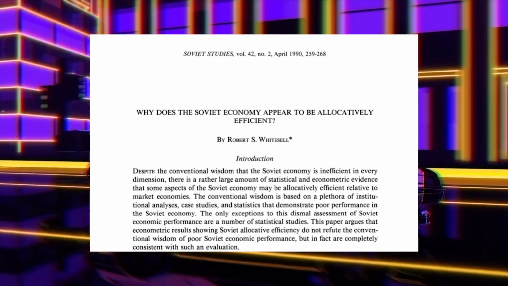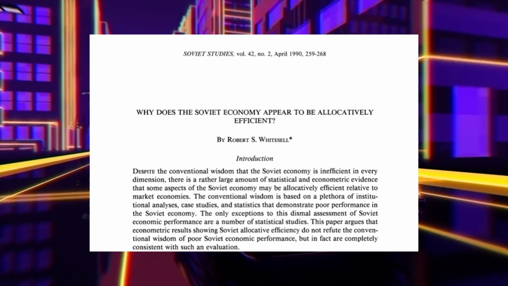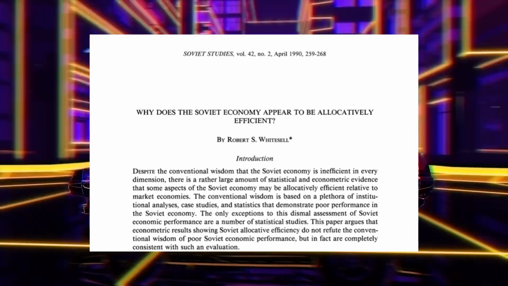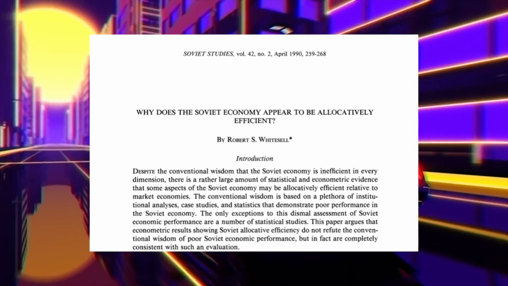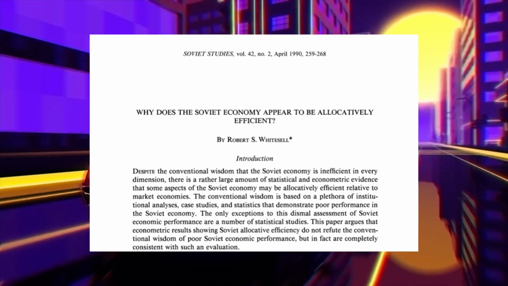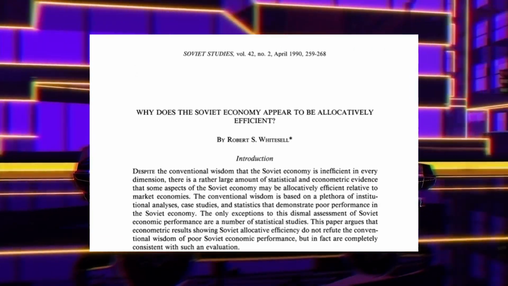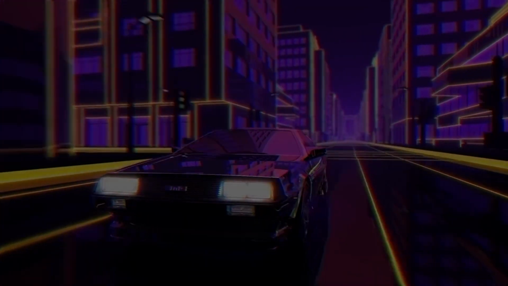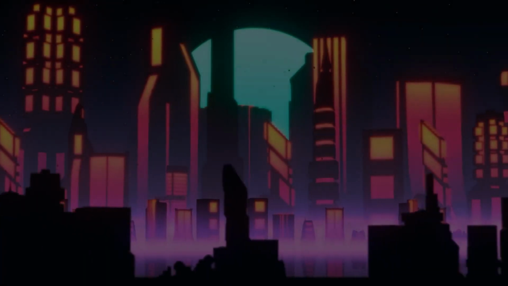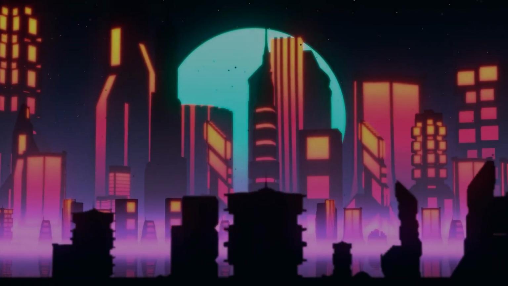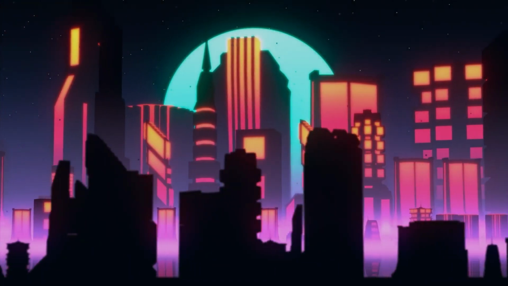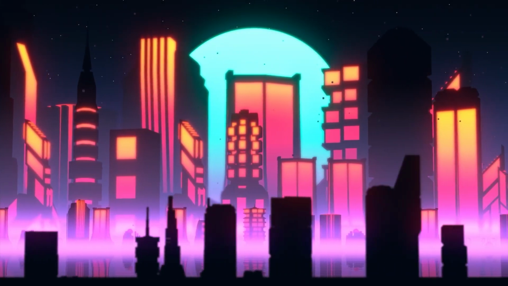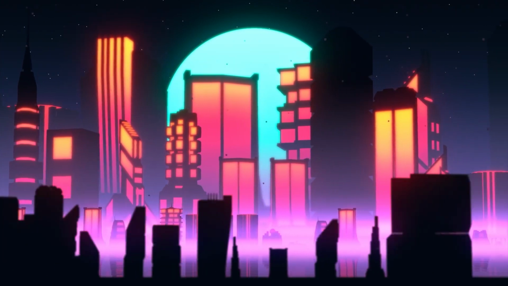The introduction reads, "Despite the conventional wisdom that the Soviet economy is inefficient in every dimension, there's a rather large amount of statistical and econometric evidence that some aspects of the Soviet economy may be allocatively efficient relative to market economies. The conventional wisdom is based on a plethora of institutional analyses, case studies, and statistics that demonstrate poor performance in the Soviet economy. The only exceptions to this dismal assessment of the Soviet economic performance are a number of statistical studies. This paper argues that econometric results showing the Soviet allocative efficiency do not refute the conventional wisdom of poor Soviet economic performance, but in fact are completely consistent with such an evaluation."